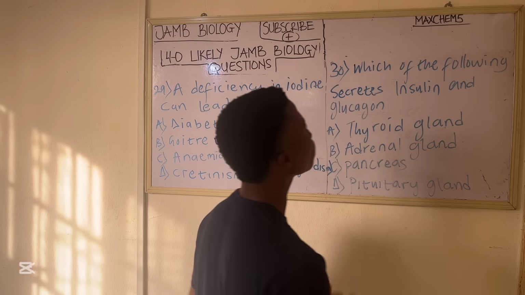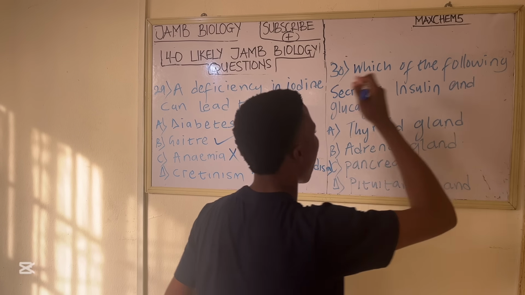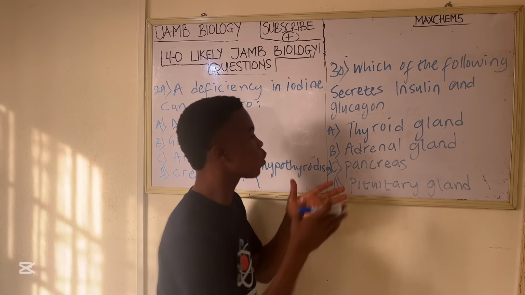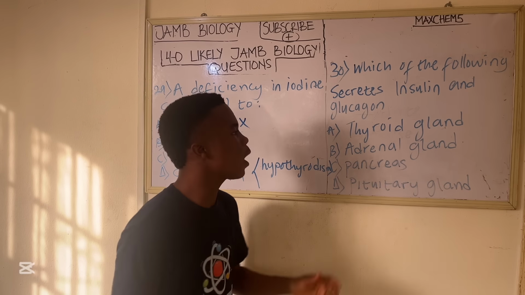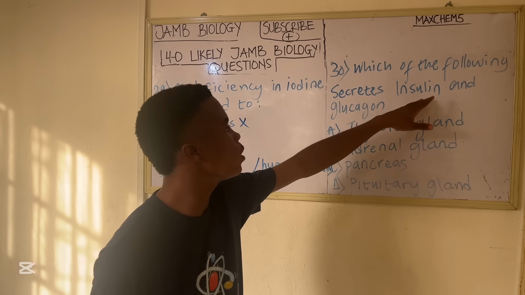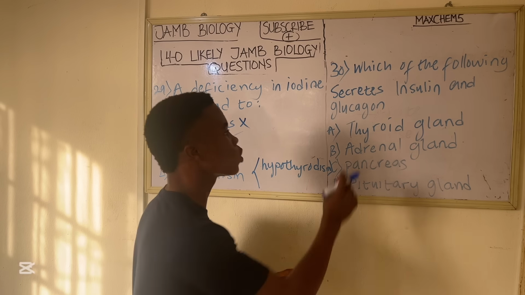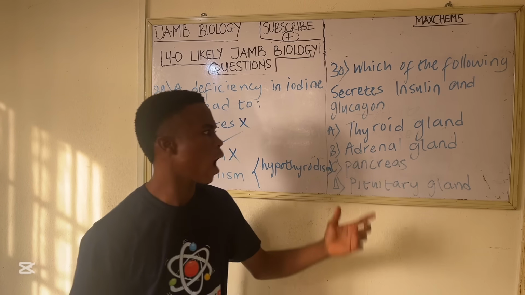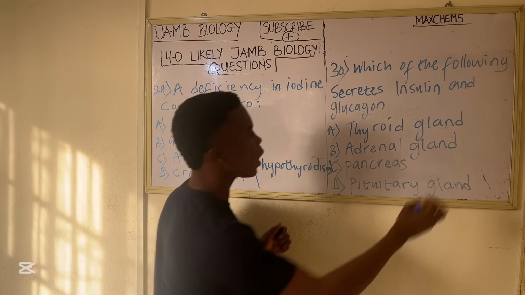So question 30 says, which of the following secretes insulin and glucagon? Now, option A says thyroid gland. The thyroid gland does not secrete insulin and glucagon, though it secretes some other hormones like thyroxine. But it does not secrete insulin and glucagon. So the thyroid gland is not the answer.